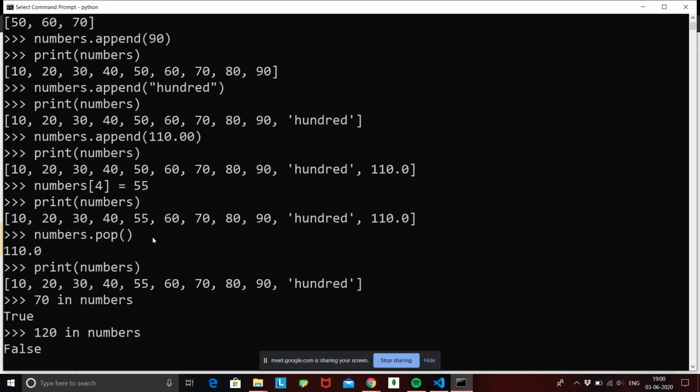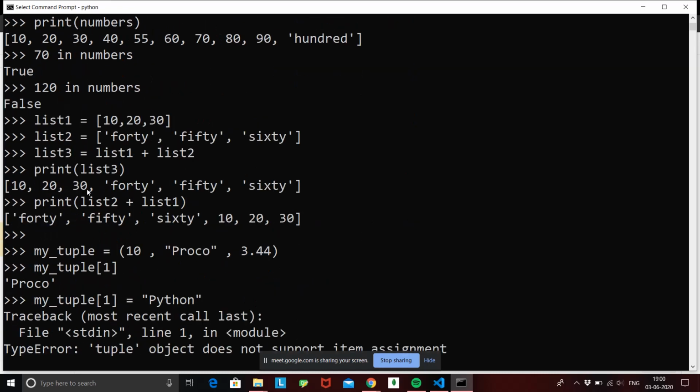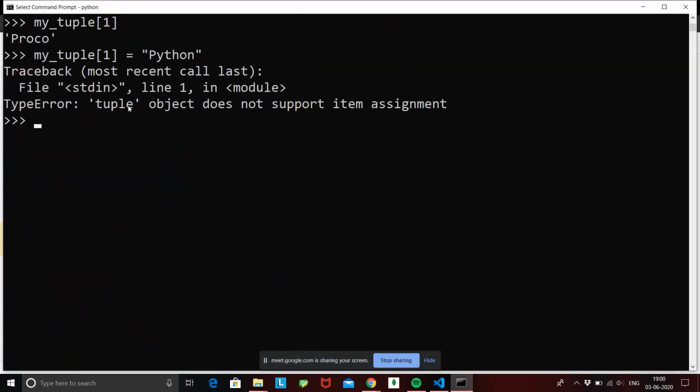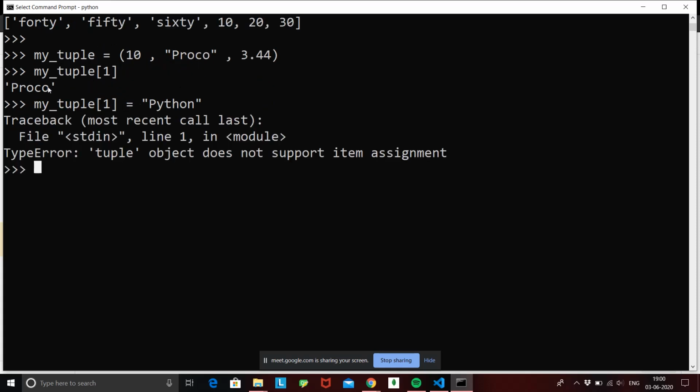But similarly, if we scroll up and see that we tried to change the number at the fourth position from 50 to 55, this worked. Why? Because this was a list, and a list is changeable. But if we scroll down to the tuple, we see that we cannot do this. So basically this is how a tuple works. Tuples are unchangeable, but tuples support indexing. We did my tuple of 1, and it gave us the value that was stored at the first index.